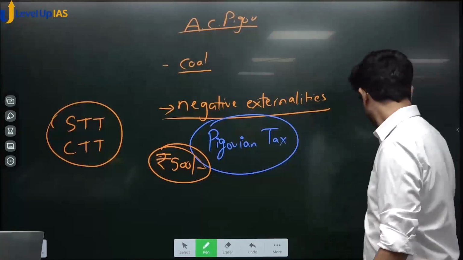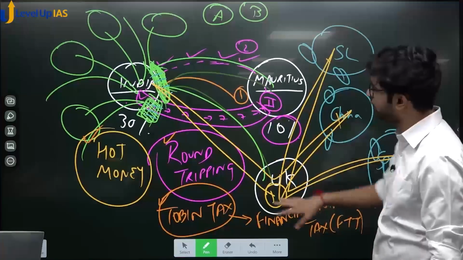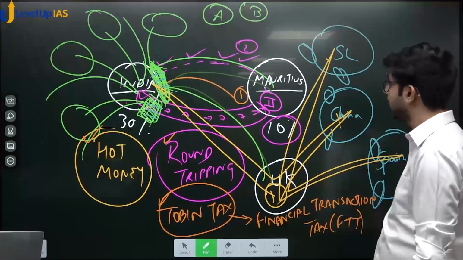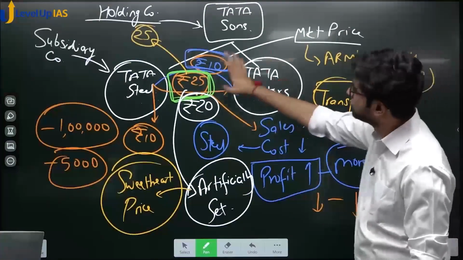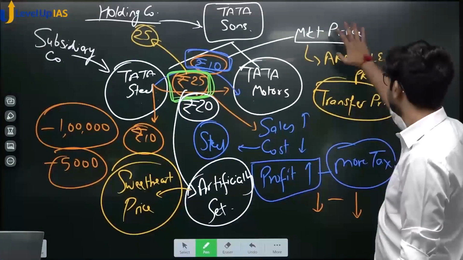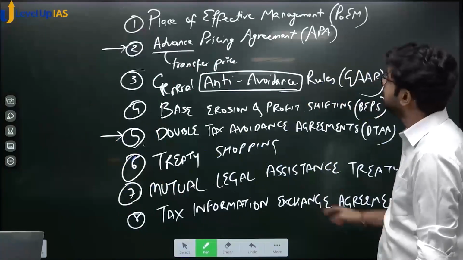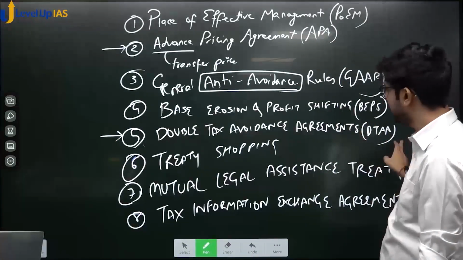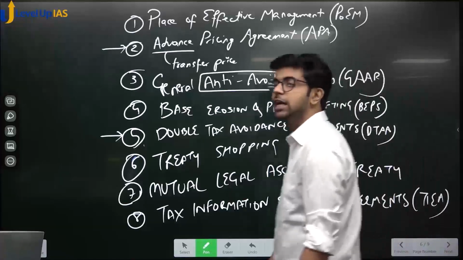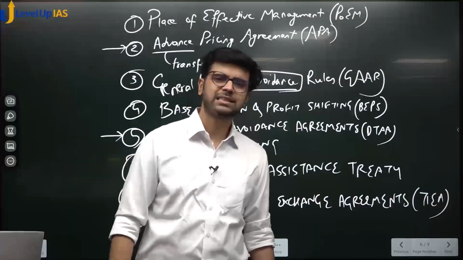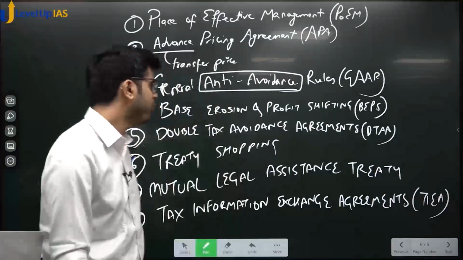I think we covered everything. Round tripping, hot money, Tobin tax, financial transaction tax, everything is covered. Then we covered Tata Motors, holding company, subsidiary company, sweetheart price, transfer price, arm's length price, market price. We covered POEM, APA, GAAR, BEPS, DTAA, and treaty shopping, which we left. Treaty shopping is nothing but choosing of treaties by the potential tax evader to take advantage of it.